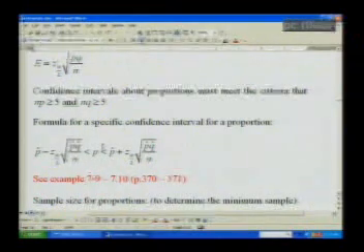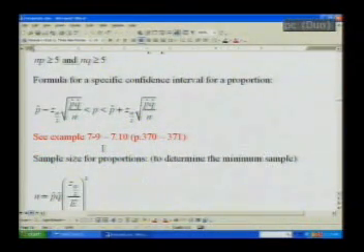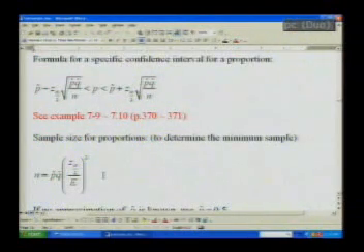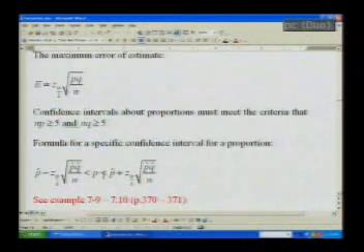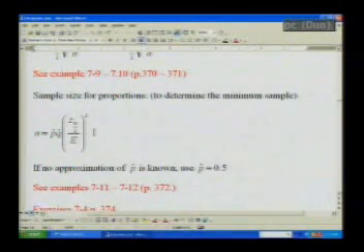This is the confidence interval you can use, and please see examples 7.9 until 7.10 in your book. And for the minimum sample required, before that we had the maximum error, and for the minimum sample you just make it the opposite.